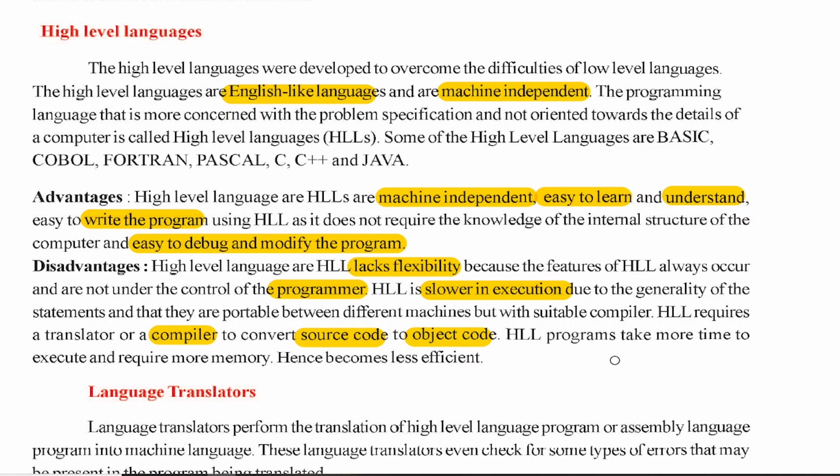So high-level programming takes more time to execute and requires more memory, because we need to store the source program as well as the object program, and the compiler also has to be kept somewhere in the computer memory. Therefore it requires more space, more memory, and also more time, because we cannot suddenly execute. It has to be converted, then we have to execute. Hence it becomes less efficient in usage. Normally, when you are executing the program, now we are using only high-level language. Without high-level language, we cannot say it is not efficient, but comparatively to machine-level code, it is less efficient because it takes longer time.